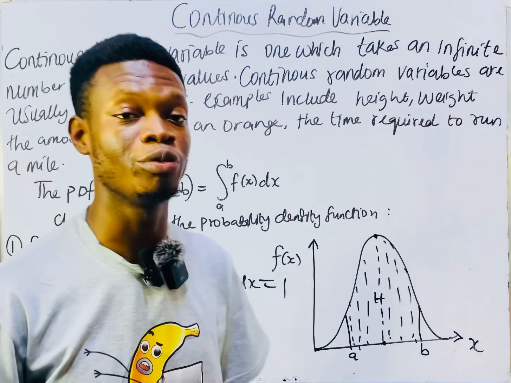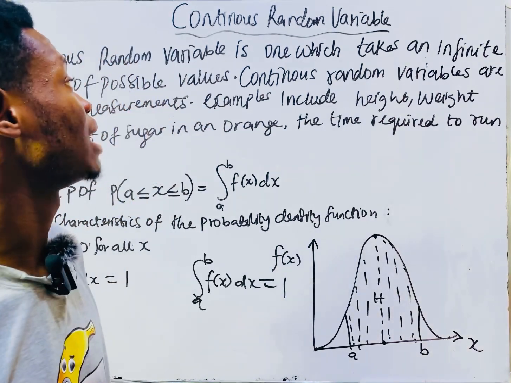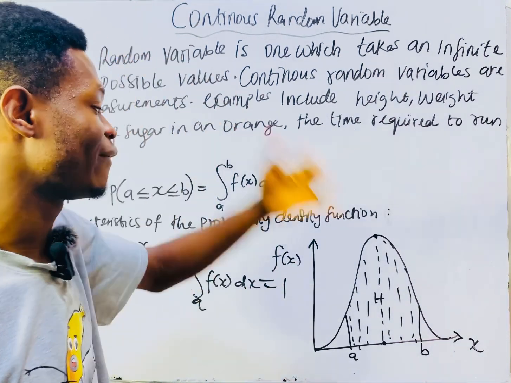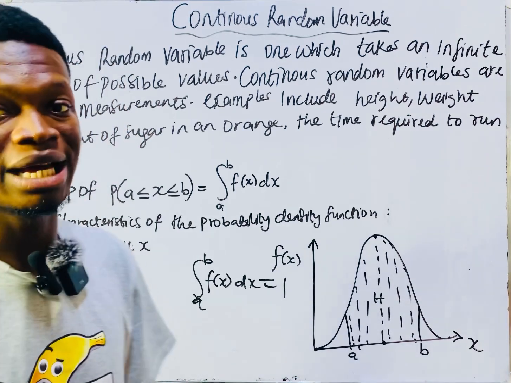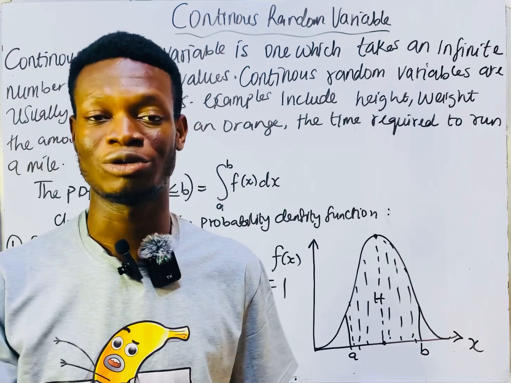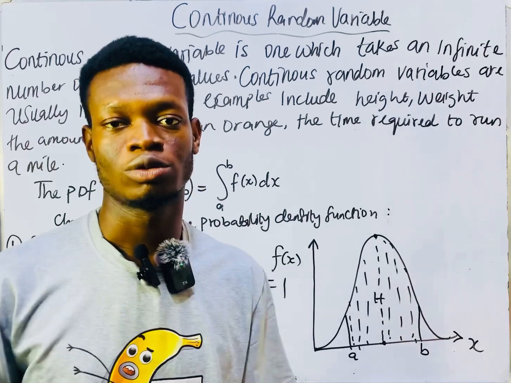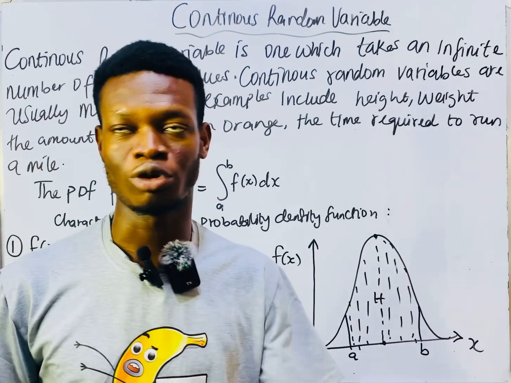In our next video, we'll be telling you the types of continuous random variable. We have the normal and the standard normal. We'll be talking about the normal and standard normal in our next video.